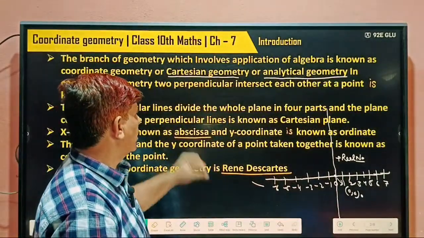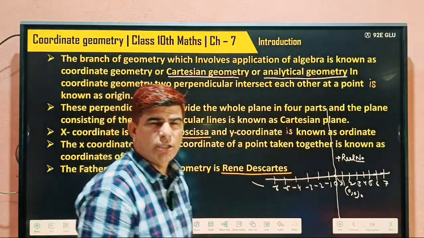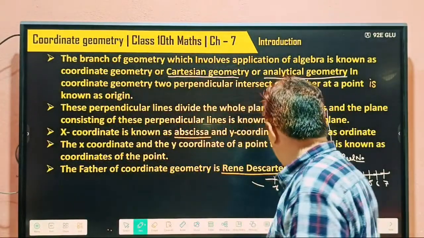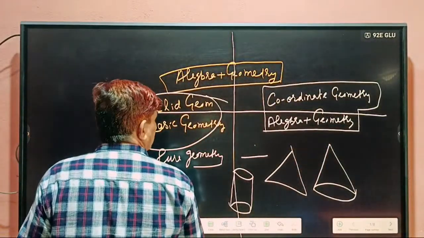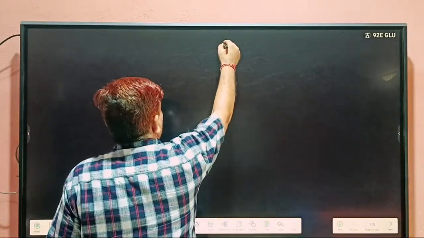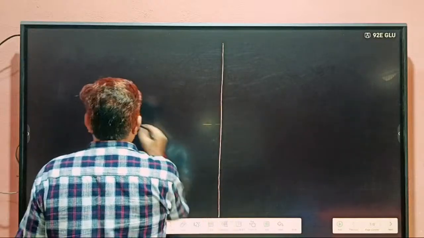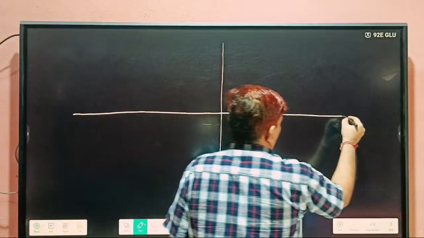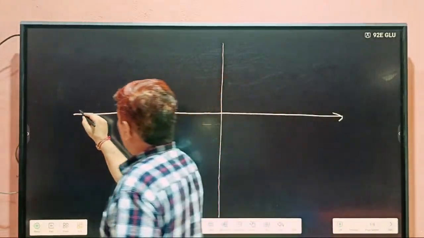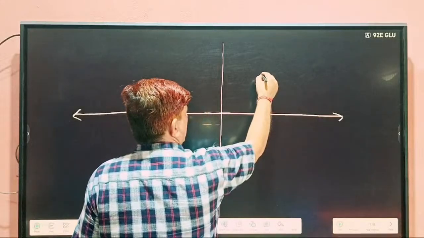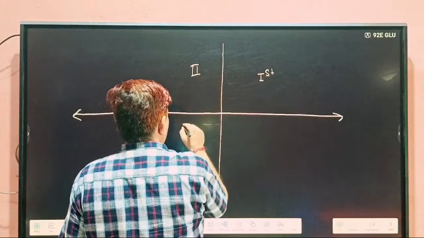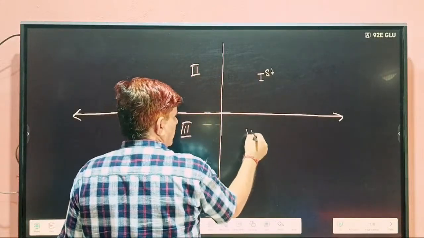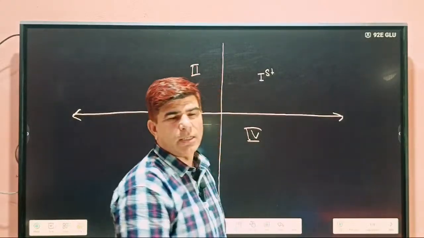Then these perpendicular lines divide the whole plane into 4 parts. I told you in ninth class also, but here I want to tell you again. This is the first quadrant, this is second, this is third, and this is fourth.